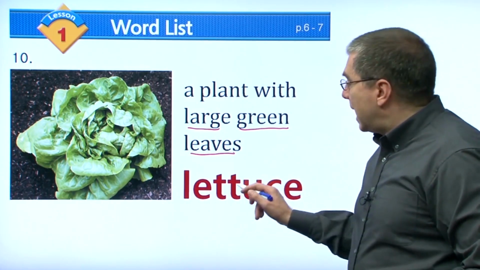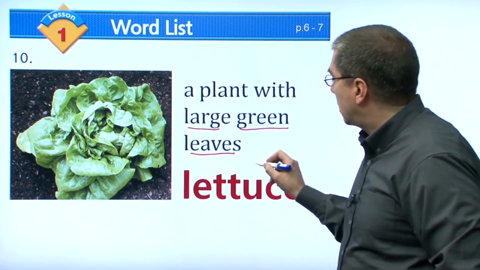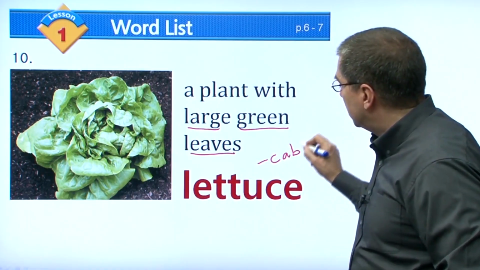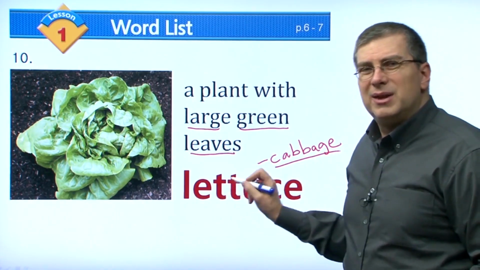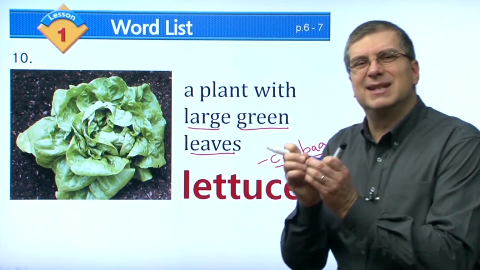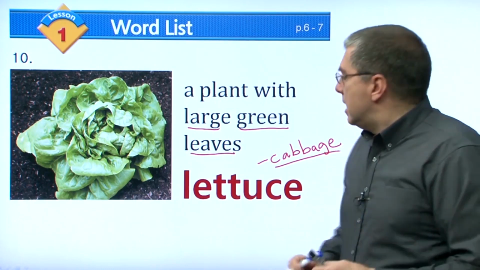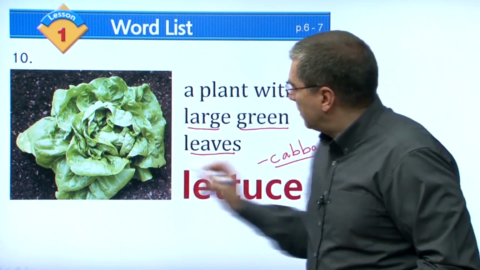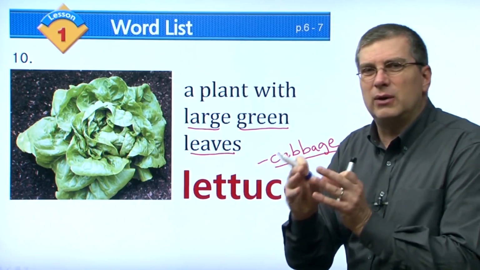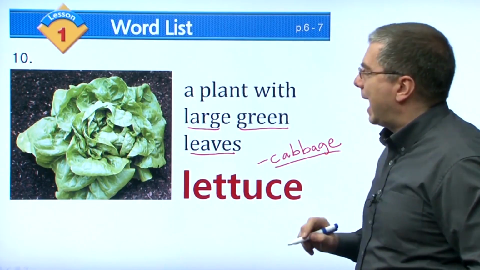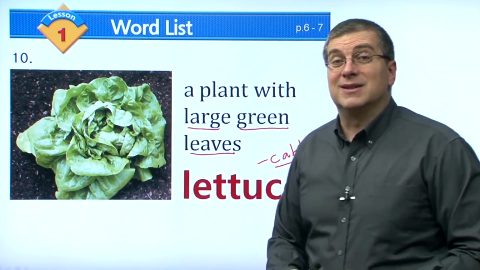Lettuce. Now, lettuce is very similar to another vegetable we call cabbage. But cabbage is very similar, but lettuce is not so heavy. Lettuce is lighter, it's thinner, and it tastes a little bit better. Lettuce is a different kind, but cabbage, they're very close. They're like brothers, right? They're like sisters. Lettuce, of course, is very common. We use it in salads.